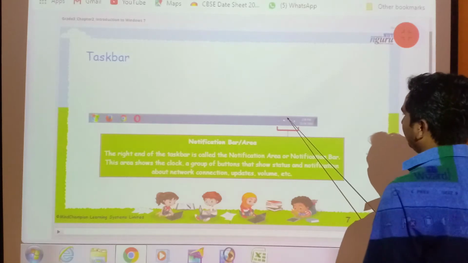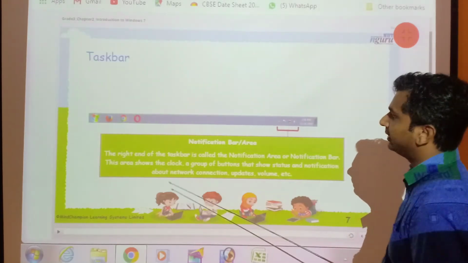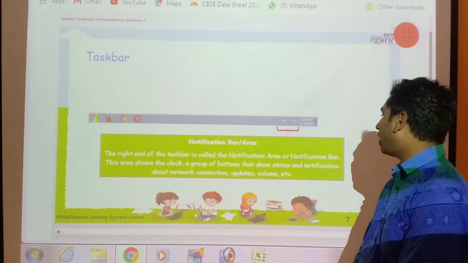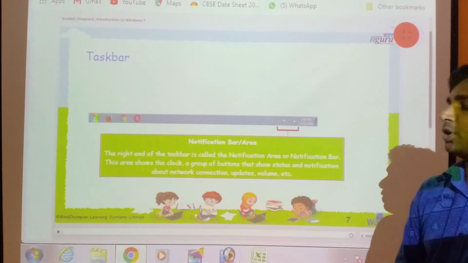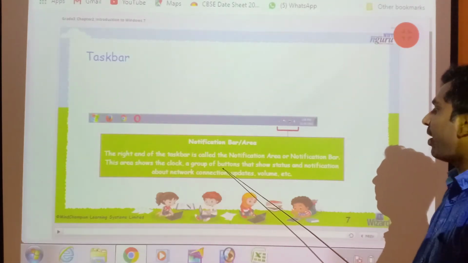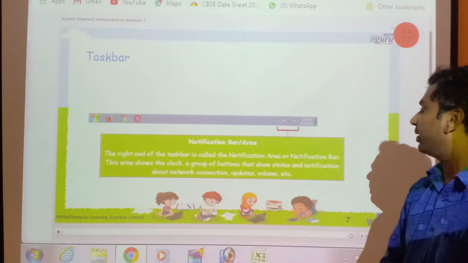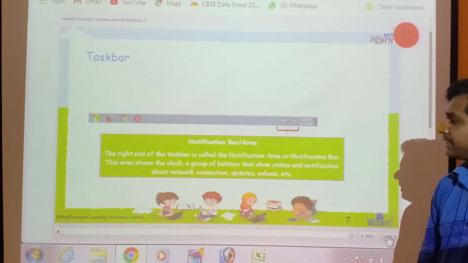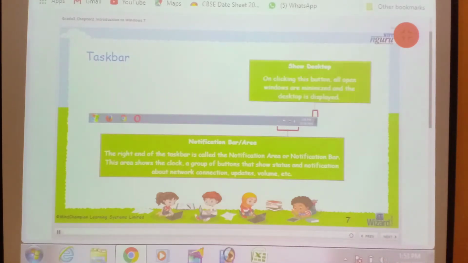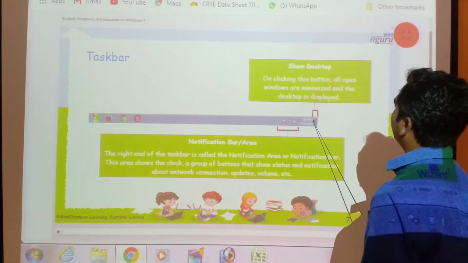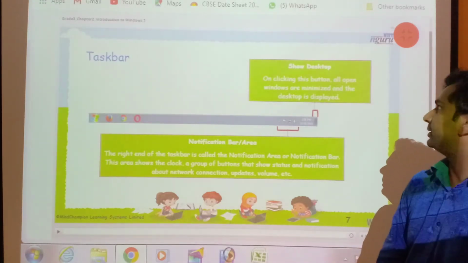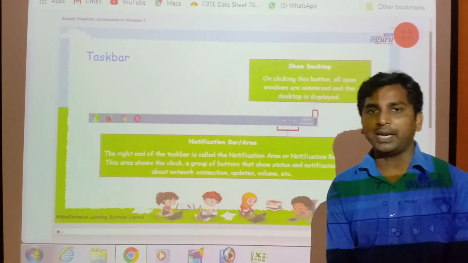This is notification bar. The right hand of the taskbar is called notification area or notification bar. This area shows the clock, group of buttons that show start and notifications about network connection, volume, updates, etc. This is the show desktop button. On clicking the button, all open windows are minimized and the desktop is displayed.